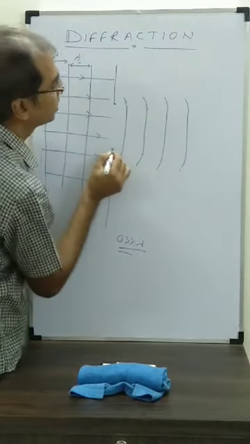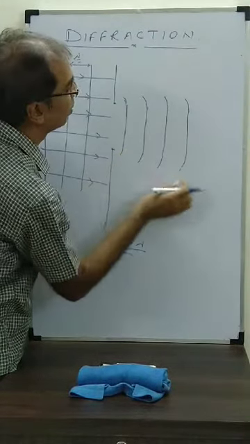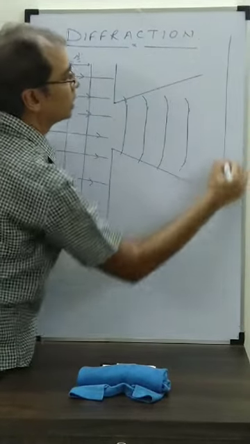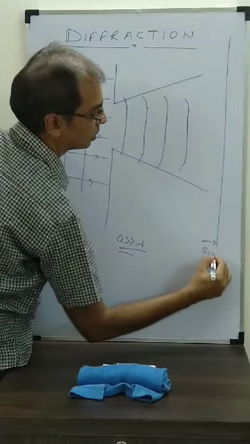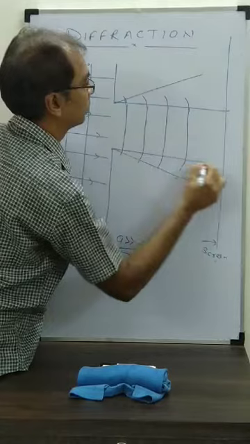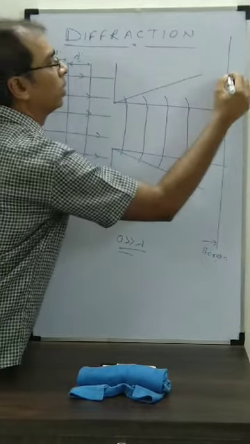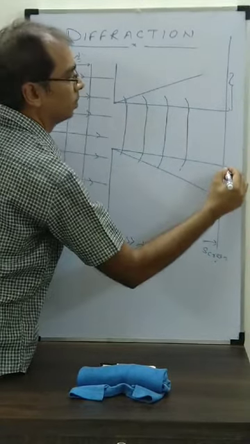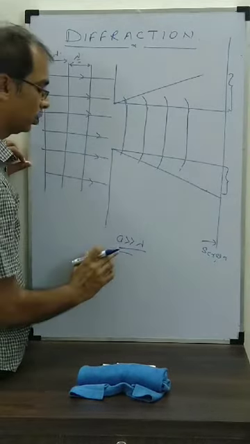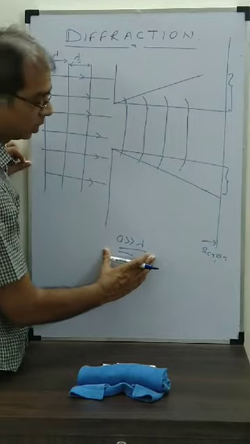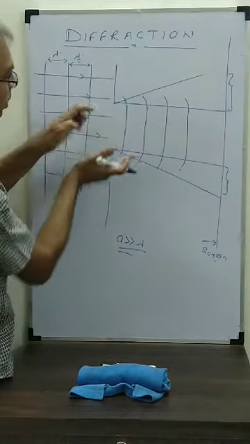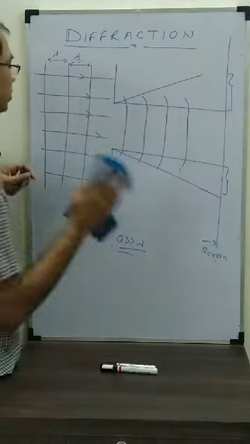Okay, so how much is the bending over here? Bending will be very small, like this. If suppose here is a screen, then we know that in this region obviously the light should come because this is the opening. But what we observe is that here also some part of light is. Okay, so bending is happening here also when A is very large compared to lambda, but its extent is very, very small. If I make it even smaller, very, very small, then see what happens.